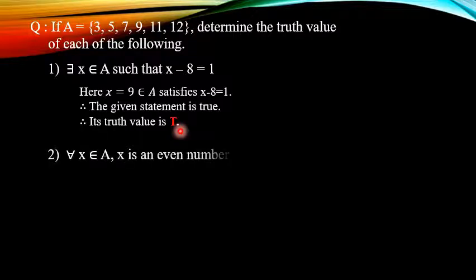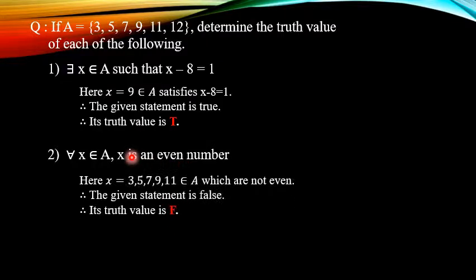Second question: for all x belongs to A, x is an even number. So obviously in A, 3, 5, 7, 9, 11, these numbers are not even numbers. That means this is a false statement. So its truth value is F.